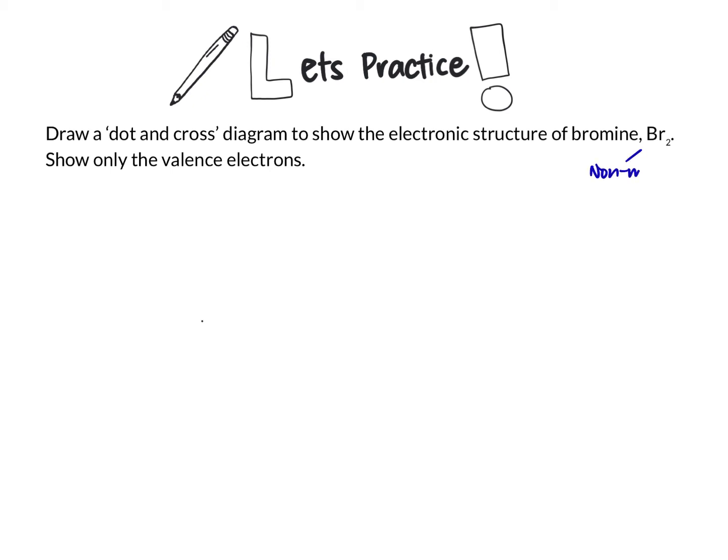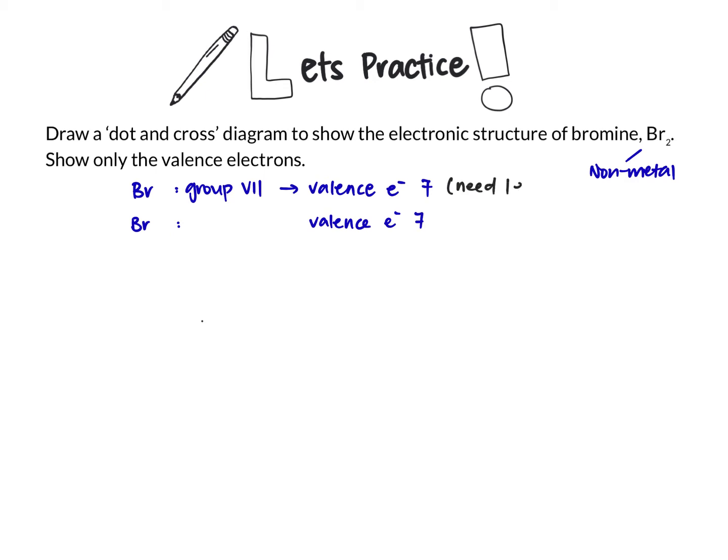So, bromine is a non-metal. Non-metals give covalent bonds. So being a group 7 element, it has a valence electron count of 7. You only need this information. So if it needs 1 electron to reach octet configuration, it will share 1 electron. Same for the other atom of bromine.